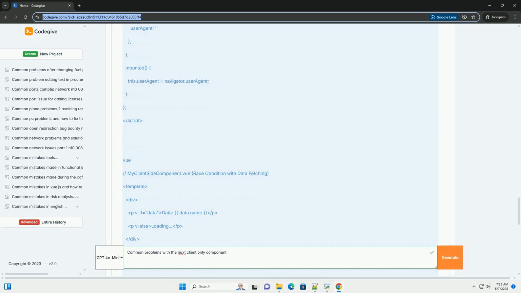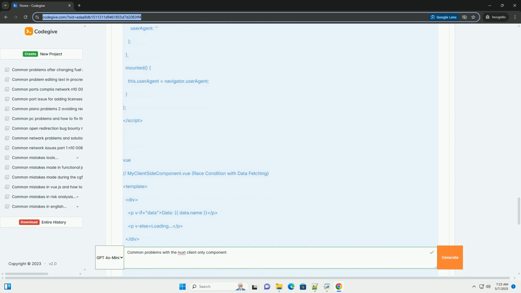Profile your application. Use browser developer tools to profile your application's performance and identify areas for optimization. Stay updated with Nuxt versions. Newer versions of Nuxt often include performance improvements and new features that can help you avoid common problems. Understand the Nuxt lifecycle. A solid understanding of the Nuxt lifecycle, for example created, mounted, before destroy, is crucial for building robust applications.